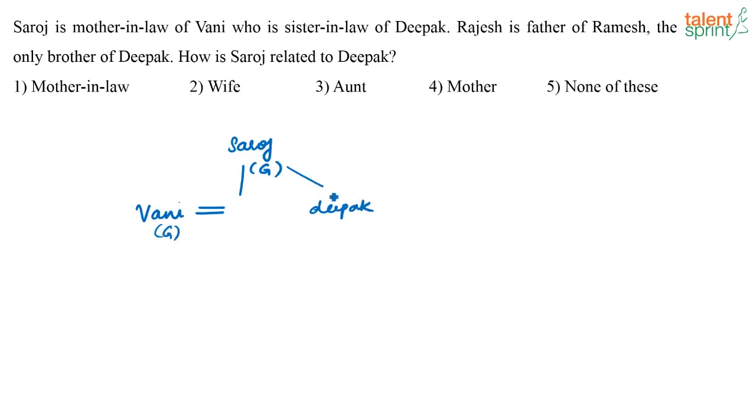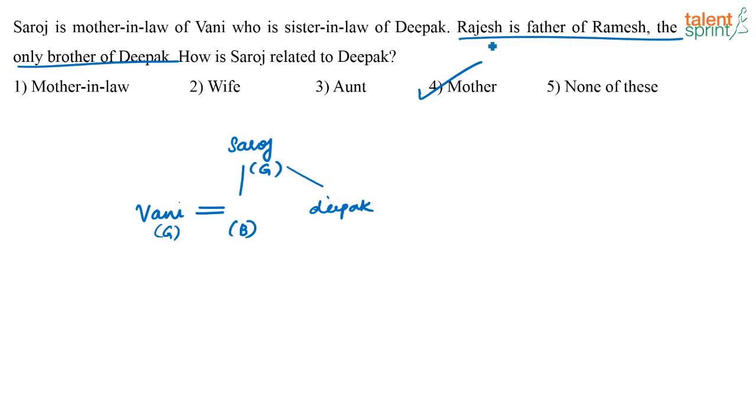So what is the question? How is Saroj related to Deepak? Obviously Saroj has to be Deepak's mother. So at this point itself you can take the answer as option 4, mother. Right? See, Saroj has a son who is married to Vani, then only Vani will be sister-in-law of Deepak. So Deepak has to be one of the children of Saroj. So how is Saroj related to Deepak? Saroj is Deepak's mother. So all this information you need not even write down. At this point itself you get what the answer is.